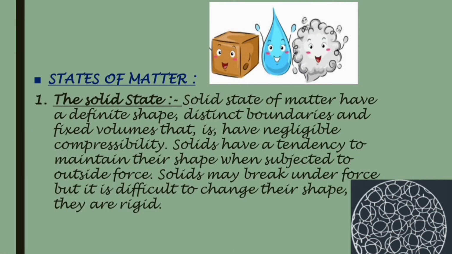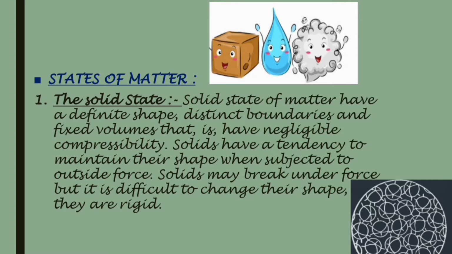Now, let's go towards the states of matter. See, we have three states of matter: first is the solid state, second is the liquid state, and the third is the gaseous, or you can say vapor, state. The solid state of matter has a definite shape, distinct boundaries and fixed volume, that is, negligible compressibility. Solids have a tendency to maintain their shapes when subjected to outside force. Solids may break under force, but it is difficult to change their shape.